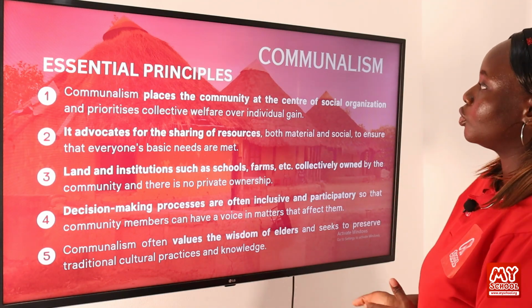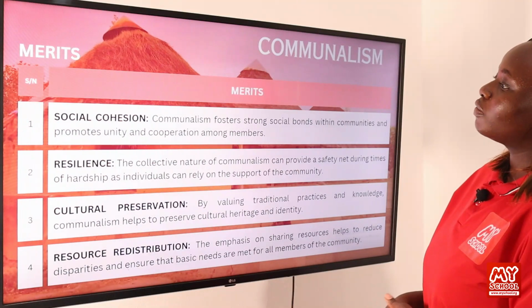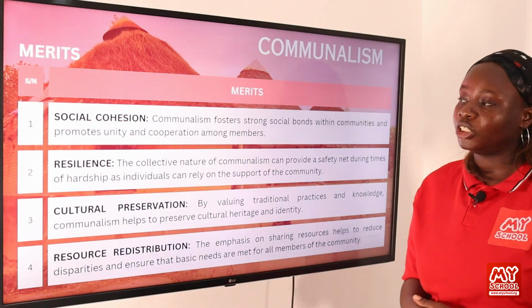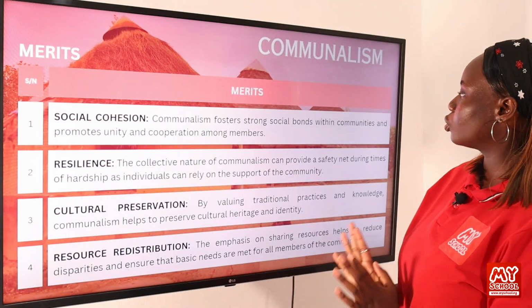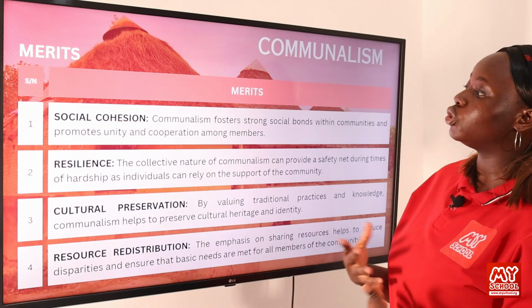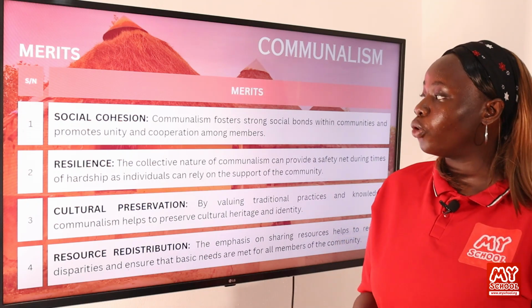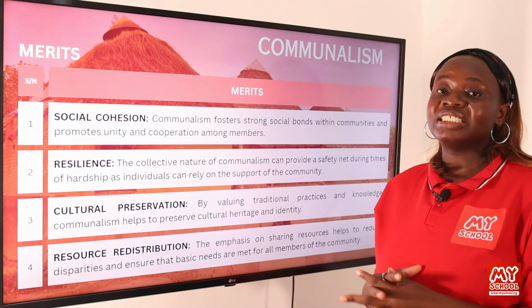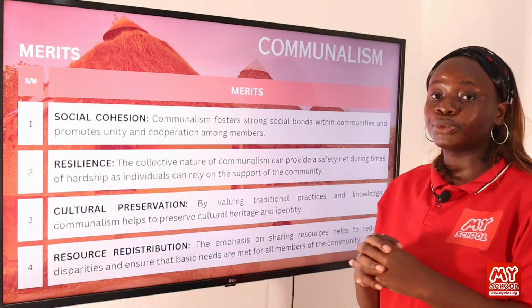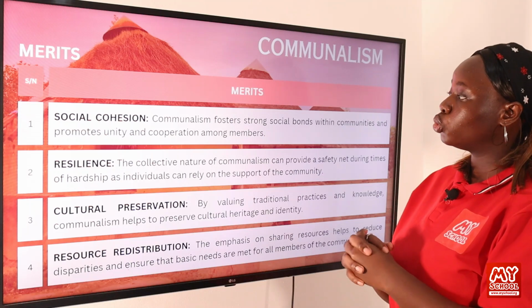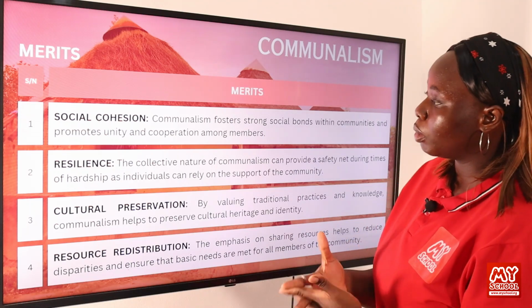Now let's move on to the merits of communalism. One of the merits is social cohesion. Communalism fosters strong social bonds within communities and promotes unity and cooperation among members. So this political ideology helps to bring people together to develop a strong bond between members of the community.